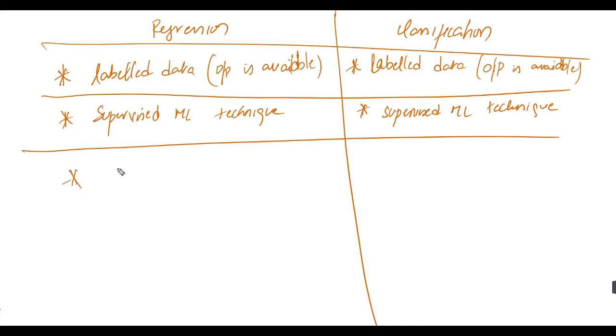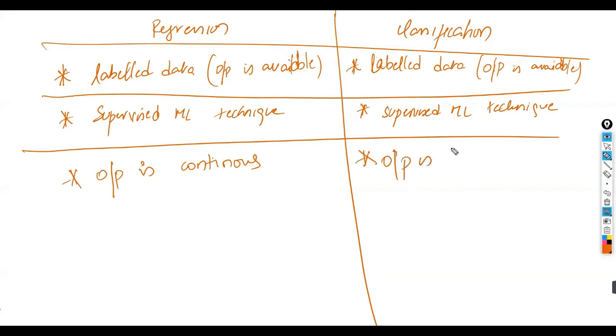What is the difference then? If your output variable is continuous, then we apply the regression concept. If your output variable is discrete, then we apply classification. You have discrete categories in the output variable, and discrete categories are also called classes.